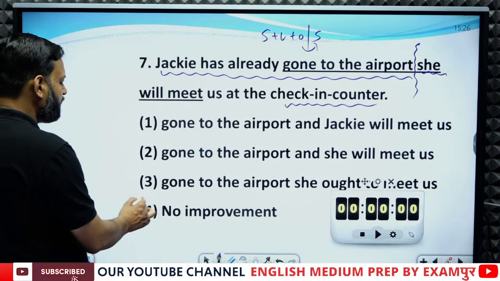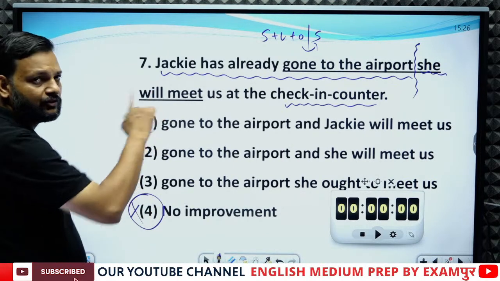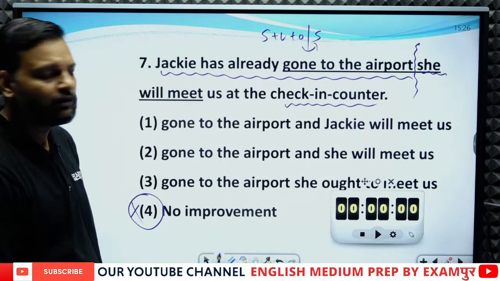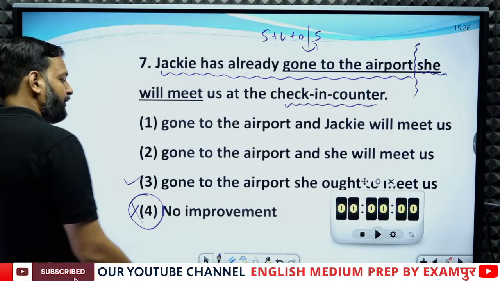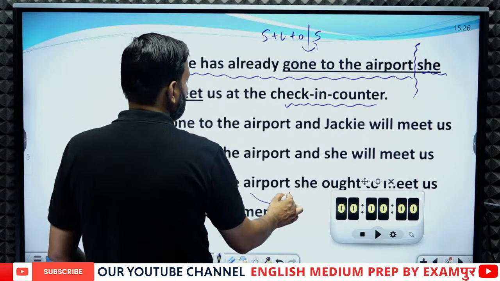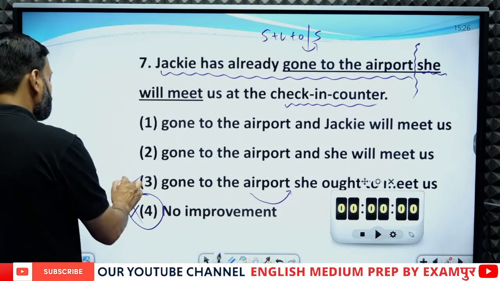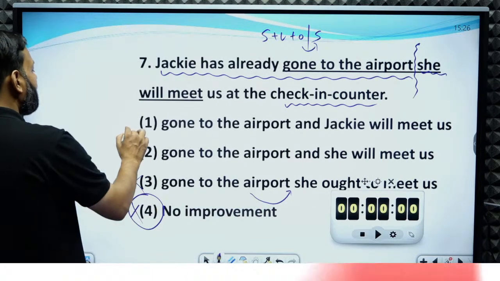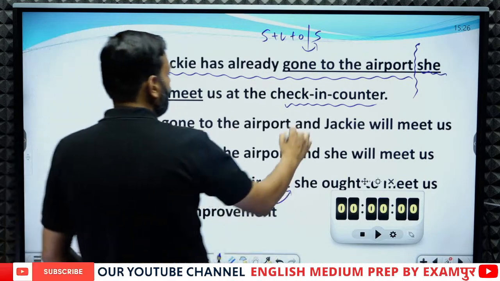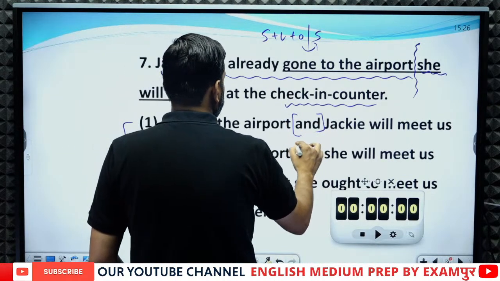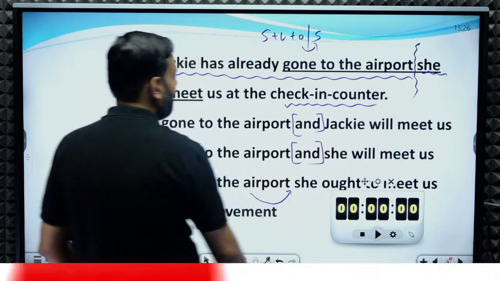If you see "no improvement," it cannot be the answer because the sentence is wrong. If we see the third option, again it does not have any conjunction, so this cannot be the answer. Now we have option 1 and option 2. In option 1 we have "and" and in option 2 also we have "and."